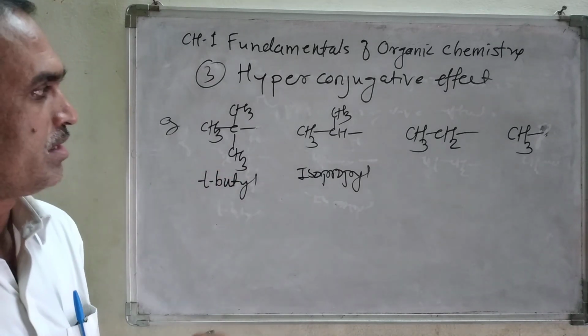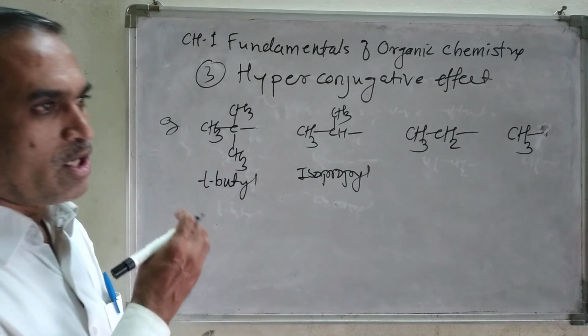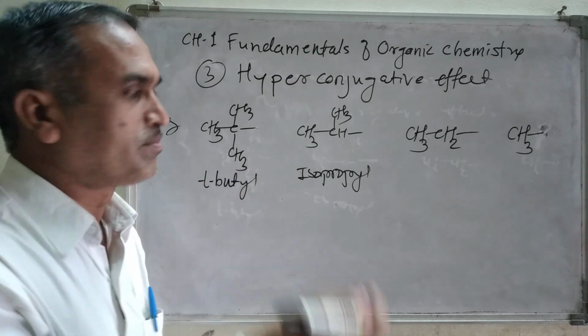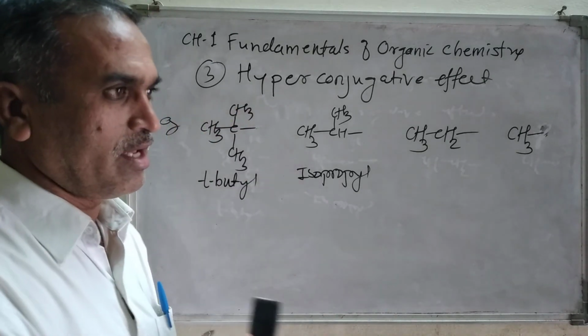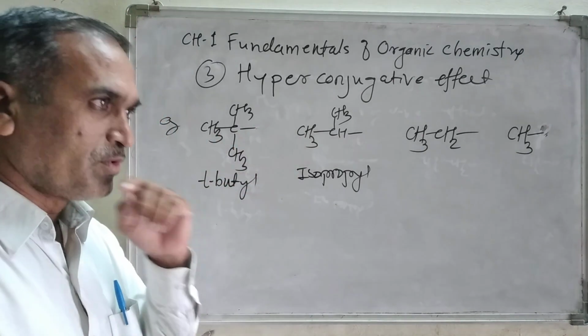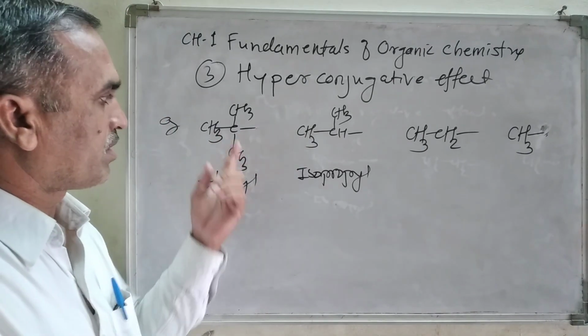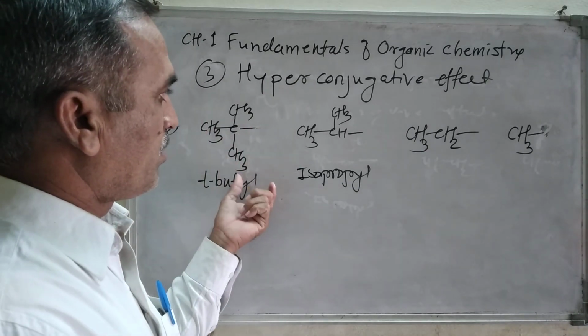If you look at the order or magnitude of the inductive effect: in tertiary butyl there are three electron donating groups, and therefore, if you talk about carbocations, it will have a greater magnitude.